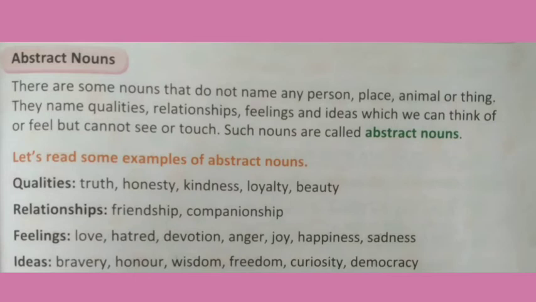About loyalty, here students, we cannot see or touch loyalty, but we can think about loyalty as well, and we can feel it too. Okay, in the case of beauty, the same thing applies. Next example, relationships. In that, students, friendship and companionship. Another example, feelings, that is love. We cannot see love, but we can feel it or think about it.